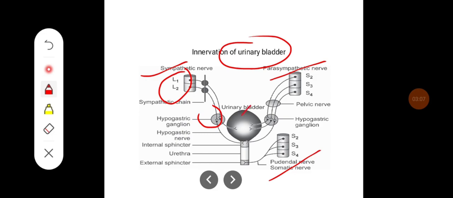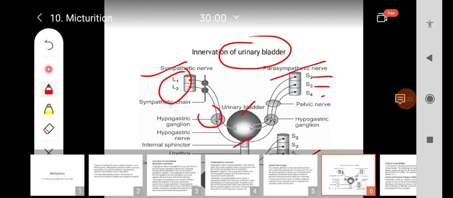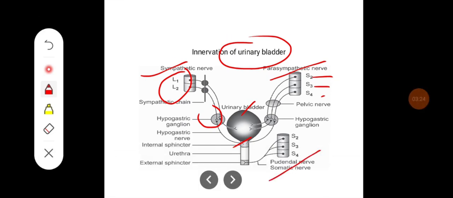They innervate mainly the detrusor and internal sphincter and cause relaxation of the detrusor and contraction of the internal sphincter, whereas the parasympathetic, which helps in micturition, arises from S2, S3, S4, forms the pelvic nerve, then is relayed in the hypogastric ganglion, innervates the detrusor muscle and internal sphincter, and causes contraction of the detrusor muscle and relaxation